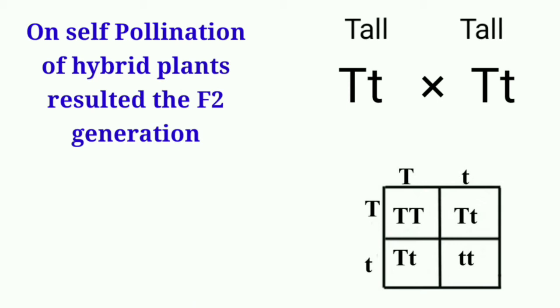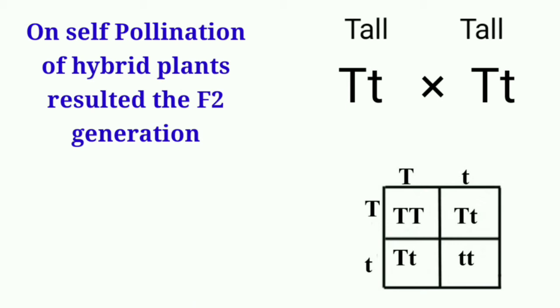And with the help of this Punnett square, it is shown what could be the outcome of the fusion of these two types of gametes. And in that, Mendel found the monohybrid ratio. So the law of segregation is also called the law of purity of gametes. That is because there is no blending of the characters in the F1 generation, and they segregated independently in their pure form and passed on to the different gametes, resulting in the F2 generation.